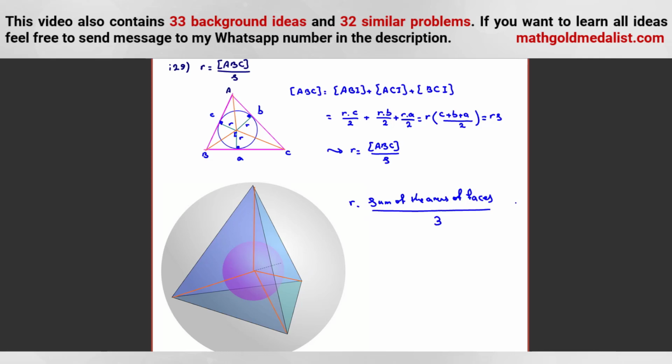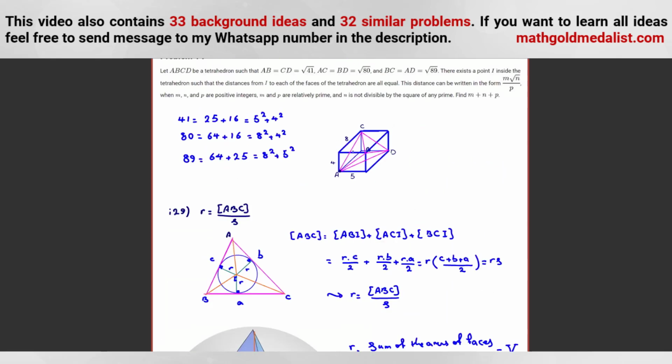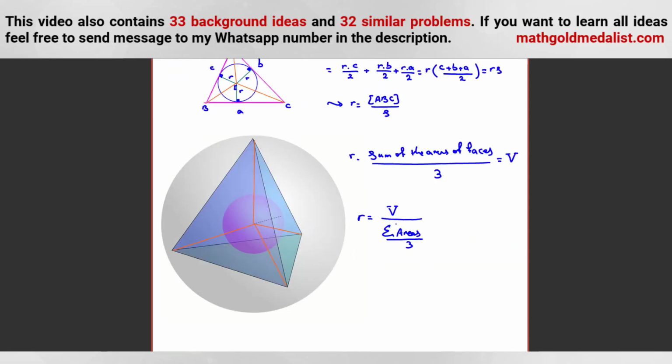Over 3, because volume is this, equal to volume of this figure. Okay? So R is equal to volume over sum of the areas over 3. Here we had over 2, because for area we should divide by 2. For volume we should divide by 3. So our radius is this. So for this part we should calculate volume of this figure tetrahedron and also calculate sum of the areas.